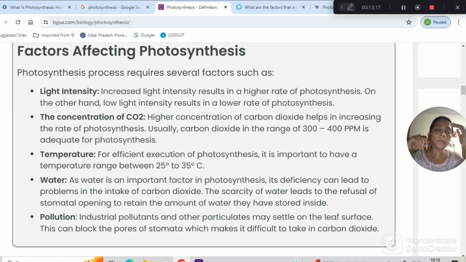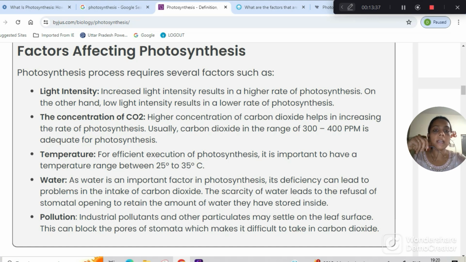You will find these things during the winter seasons. In the northern part of the country, during the winters, as the sunlight is not incident, the leaves wither, they fall, and the color of the leaves also changes because they are not getting proper sunlight. And for photosynthesis, sunlight is necessary.